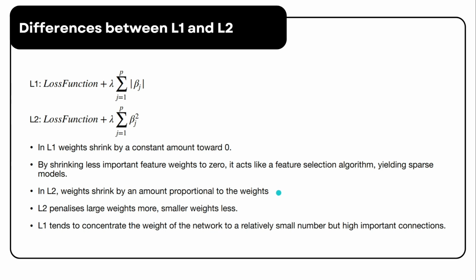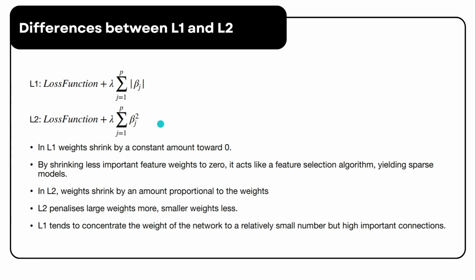Since L2 involves squaring the weights, it penalizes large weights more heavily while having a smaller impact on smaller weights.